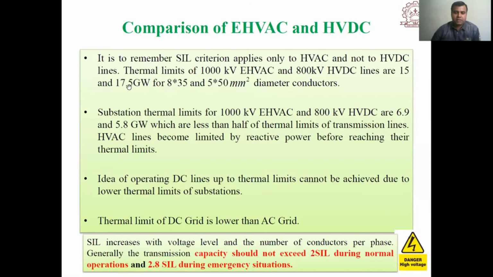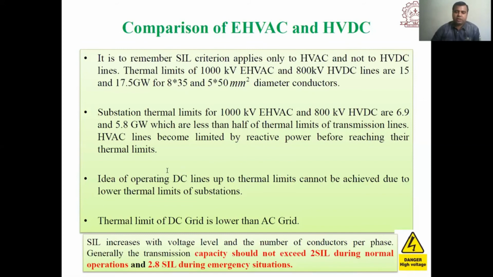This particular data is for the conductor diameter, and the substation thermal limits for 1000 kV HVAC and 800 kV HVDC are 6.9 and 5.8 gigawatt, which are less than half of the thermal limit of the transmission line. HVAC lines become limited by reactive power before reaching their thermal limits.